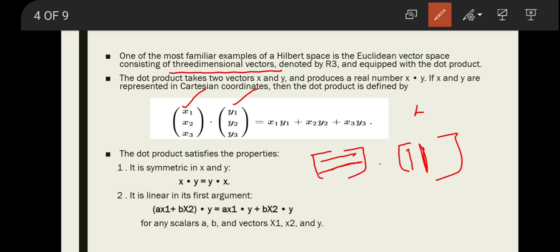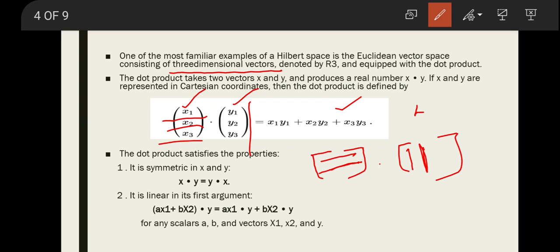So since here we have 3 rows and 1 column, we get one resultant equation. So this is one example of an inner product space, or dot product, for a 3-dimensional vector space. This dot product, which means inner product, satisfies certain properties.